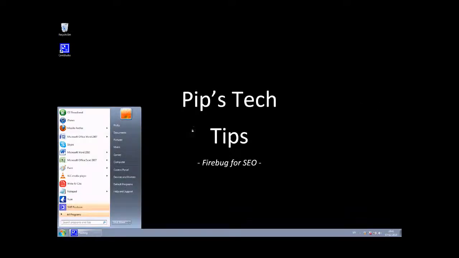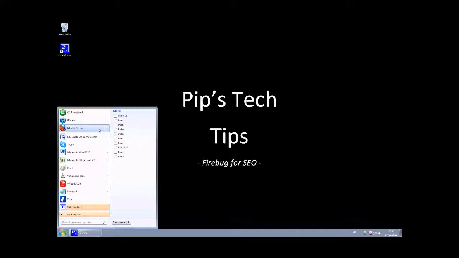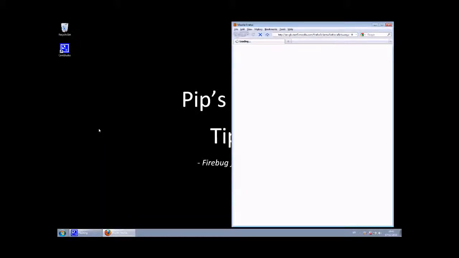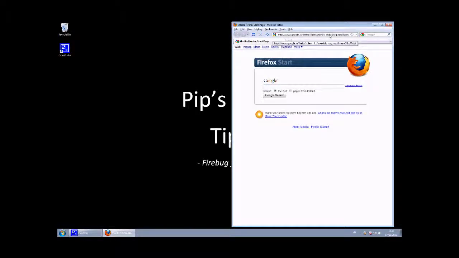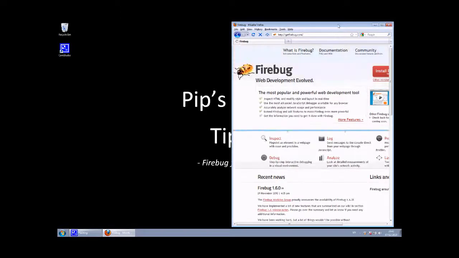First thing we need to do is go and get Firebug. So we'll start this up. Here's Mozilla Firefox. The website we want to go to is called www.getfirebug.com. Perfect. Let's give that a second now. Okay.